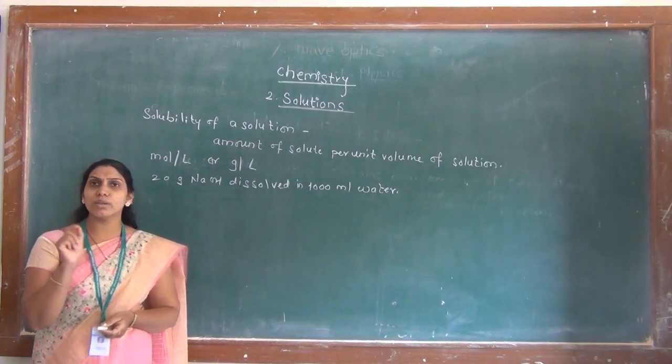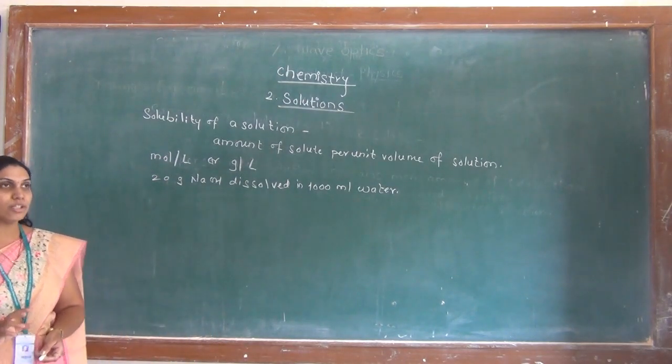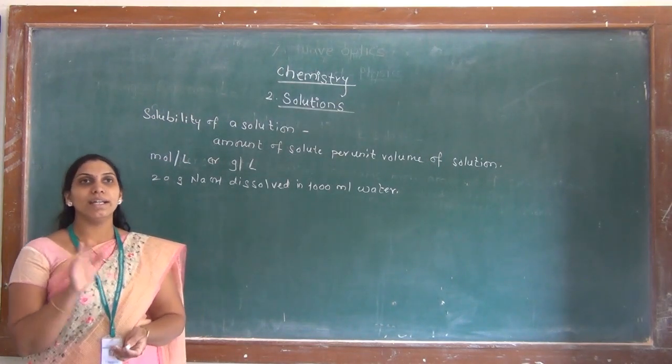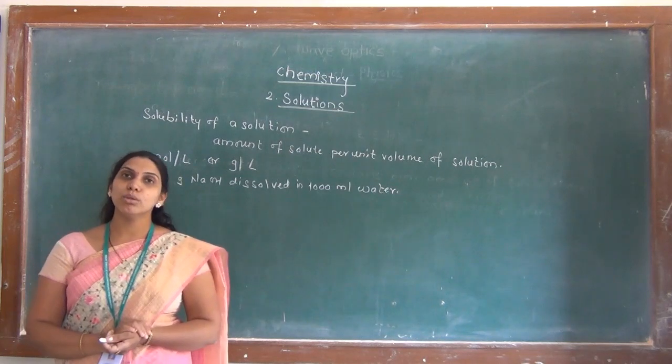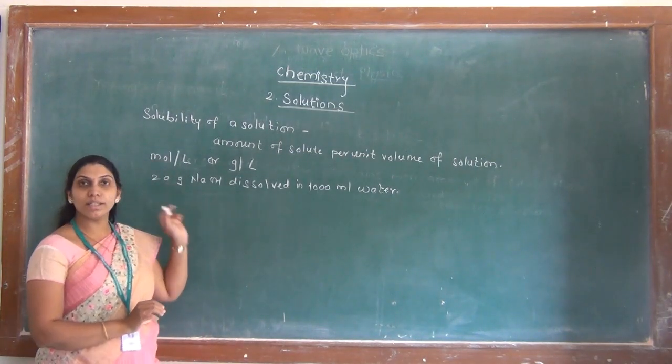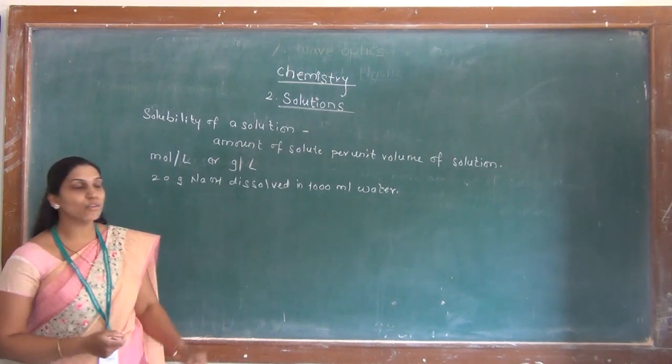First of all, we will calculate number of moles of NaOH. Number of moles of any substance is equal to its mass divided by molar mass, and hence from the given value of NaOH, that is 20 gram, we calculate its number of moles.